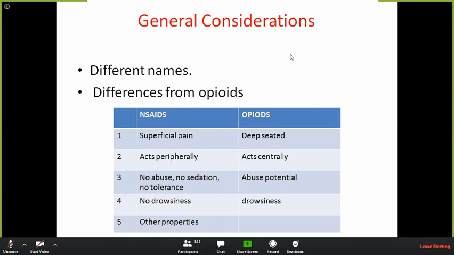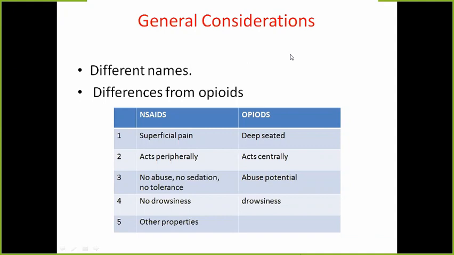The other group is used for deep-seated pains, the pain which arises from the visceral organs. Second difference is these NSAIDs, their main mechanism of action is peripheral. They act peripherally, although there is a central mechanism also, but the main is peripheral action. Whereas the opioid analgesics, their main mechanism of action is central.